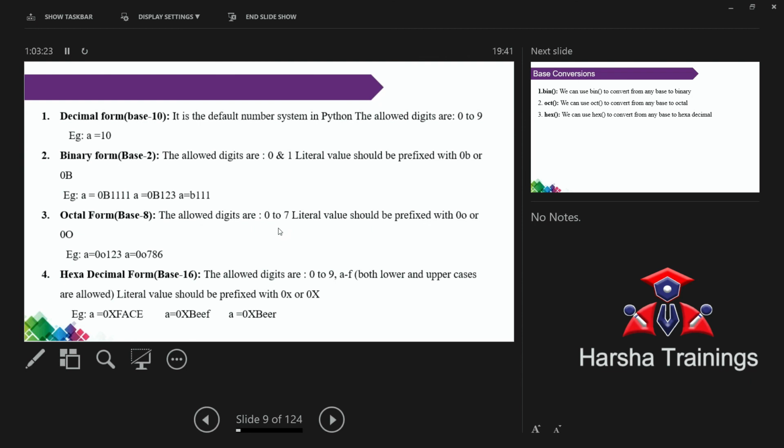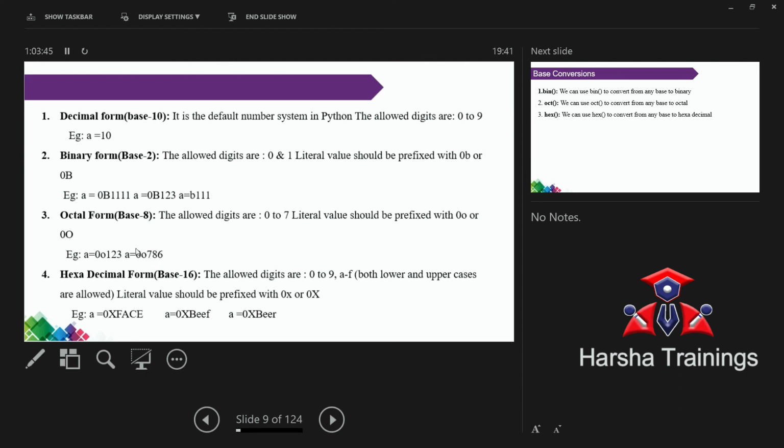No, sir. We have a digit 8. Remember, each and every digit must be between 0 to 7. So even though it is prefixed with 0, that is not an octal number. Every digit must and should be within the range.